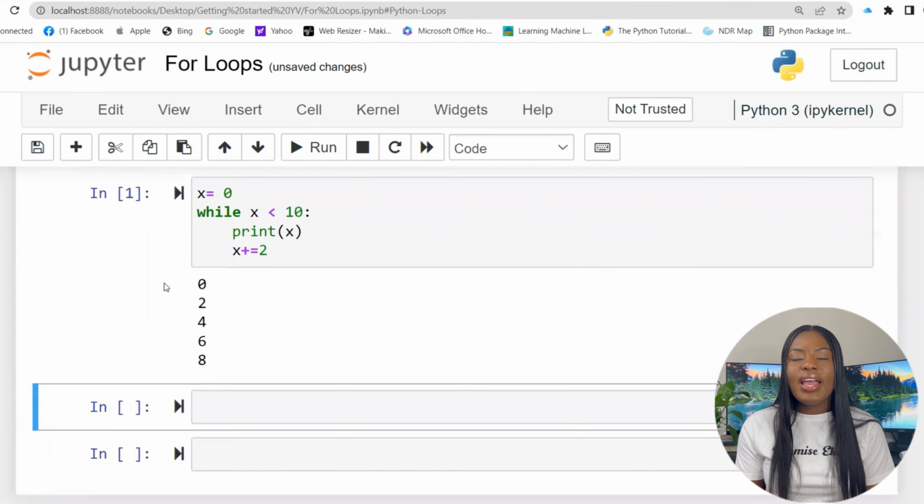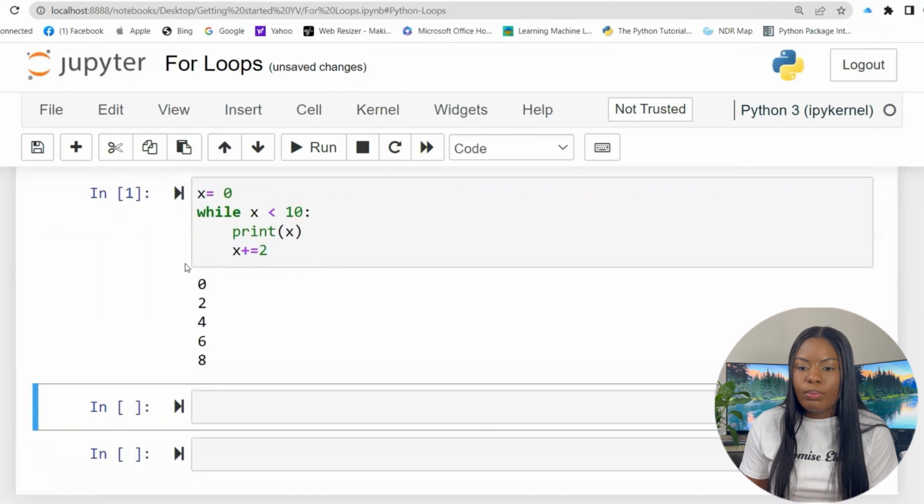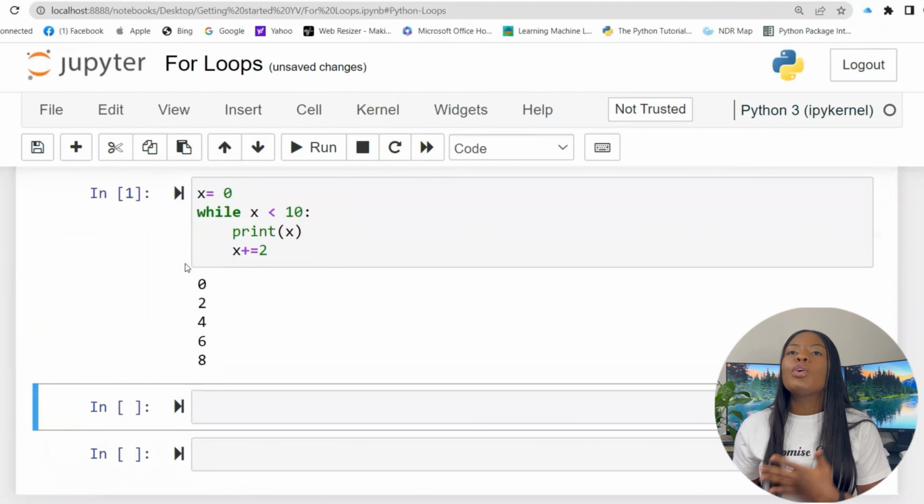The first time my x is 0, so it prints 0. The second time we go through the loop, x is now 2 because 2 has been added to my x. The third time, my x will be 4. The fourth time, 6. The fifth time, 8. Then x becomes 10, and I asked for it to run only while my x is less than 10. So when that condition stops being met, the iteration stops. I hope you get what while means: while this is true, do this. If that condition no longer holds true, it stops.